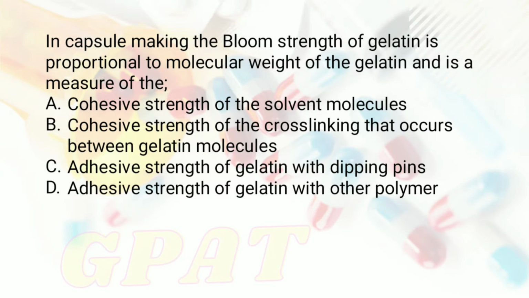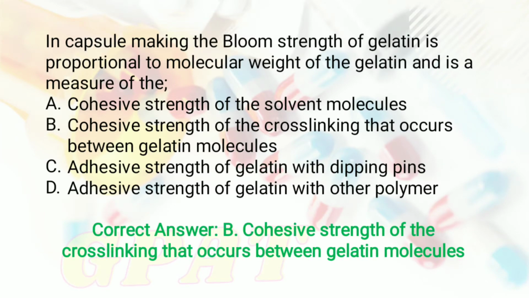So students, right answer of this question is option number B, that is cohesive strength of cross-linking that occurs between gelatin molecules. Okay, moving to the next question.